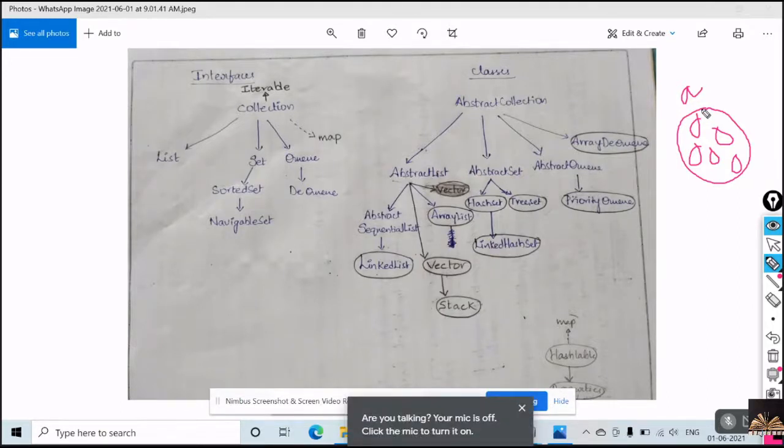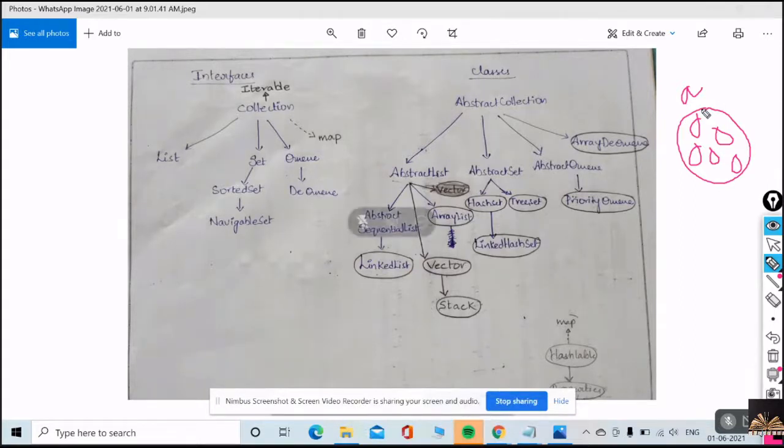The advantage of collections is that algorithms are readily available. There is a set of ready-made algorithms, so you need not write all the algorithms for your functionality. Suppose you want to build a stack.